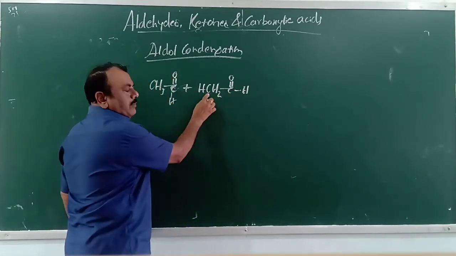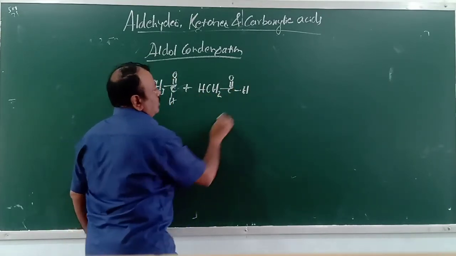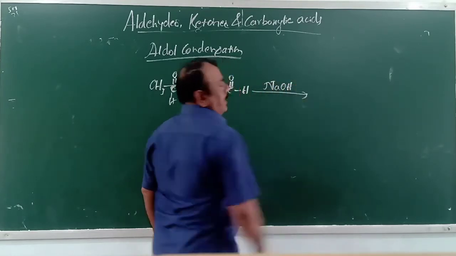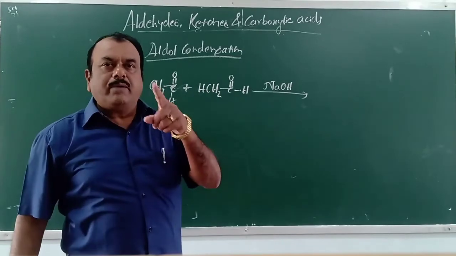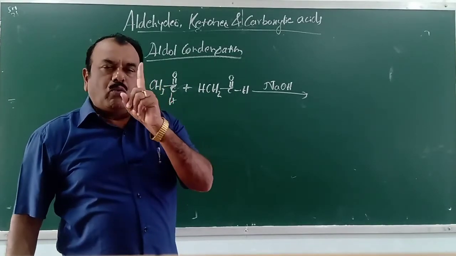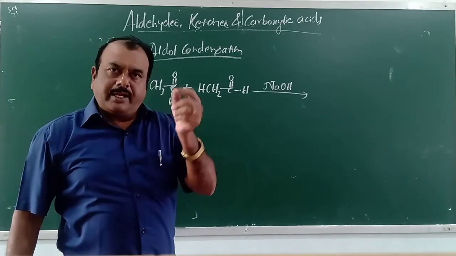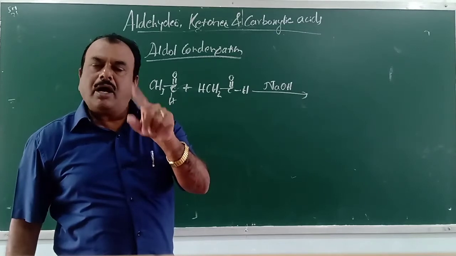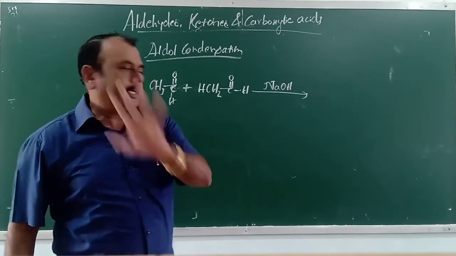CHO. I am splitting it and writing CH3CHO. When treated with dilute sodium hydroxide solution, here two conditions are important. One is an aldehyde which contains alpha hydrogen, another is dilute sodium hydroxide solution or potassium hydroxide solution, you may take.